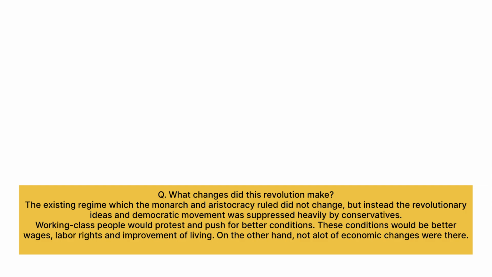What changes did the revolution make? The existing regime, which the monarch and aristocracy ruled, did not change, but instead, the revolutionary ideas and democratic movement were suppressed heavily by conservatives. Working class people would protest and push for better conditions. These conditions would be better wages, labor rights, and improvement of living. On the other hand, not a lot of economic changes were there.